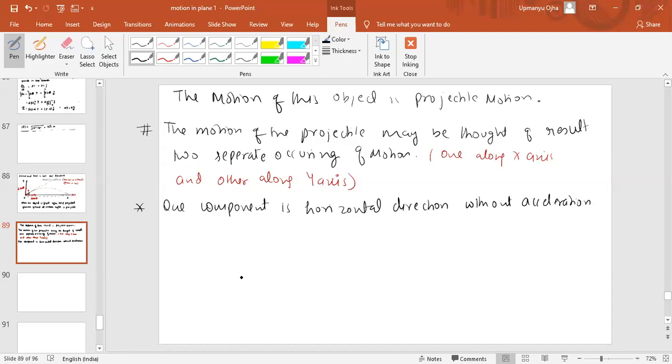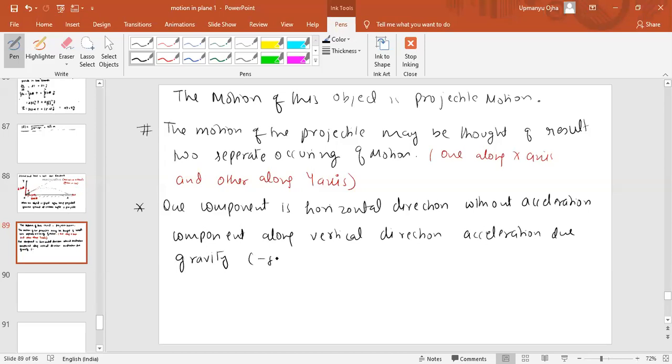And the component along the vertical direction has an acceleration due to gravity, that is minus g. So in horizontal there is no acceleration. There is only acceleration in the vertical direction, which is acceleration due to gravity.